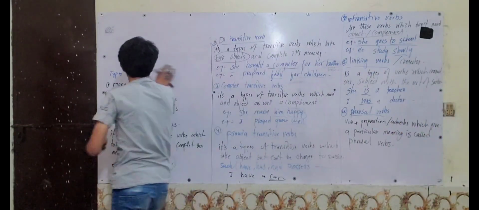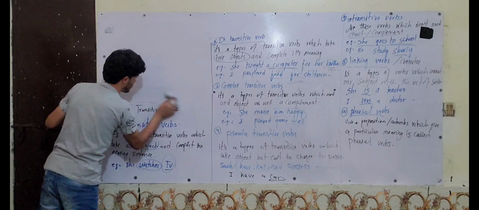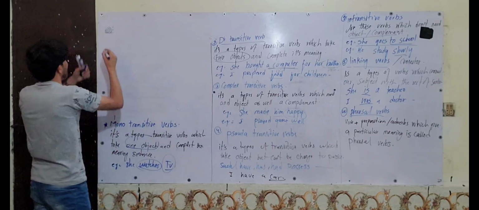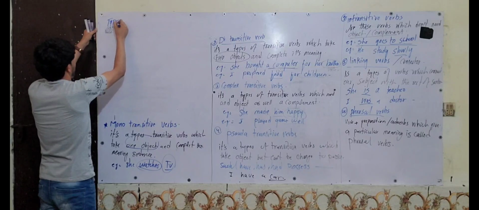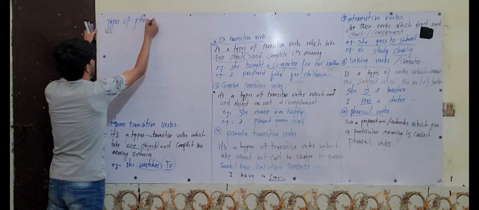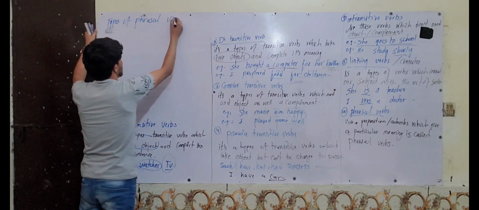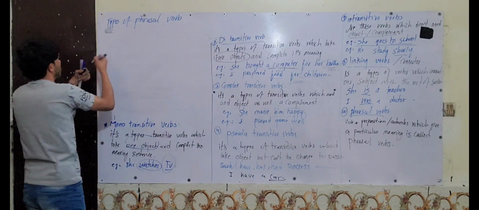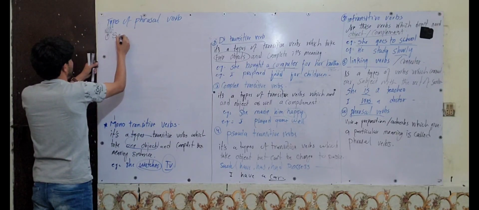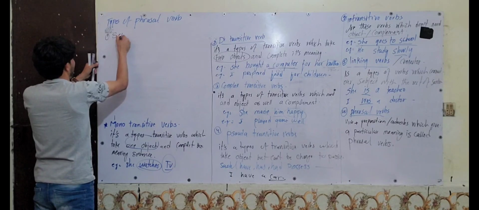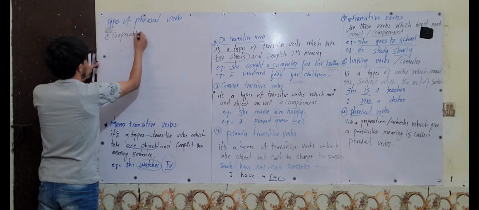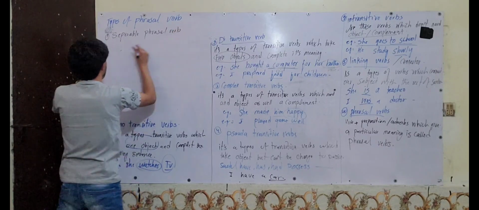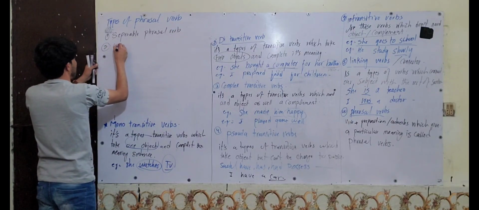The first one is, let me explain in here. Types of phrasal verbs. How many types do we have? We have two types of phrasal verbs. The first one is separable phrasal verbs, and the second one is unseparable.